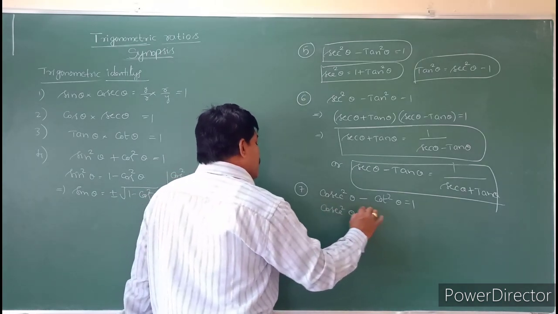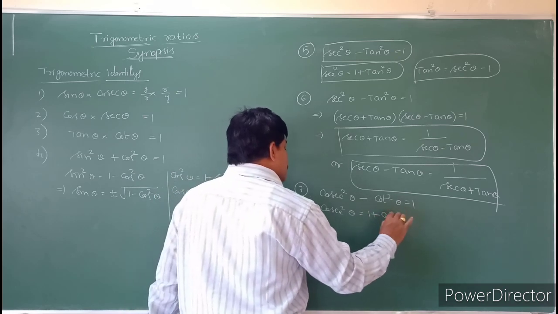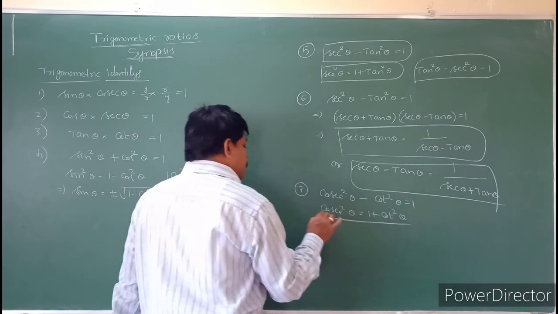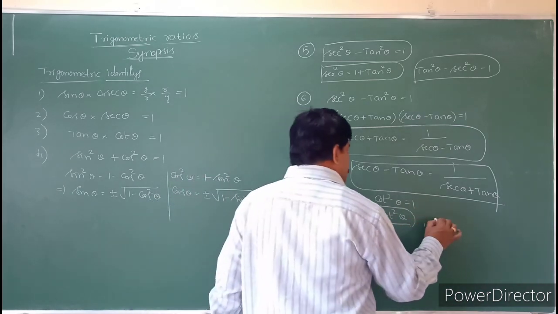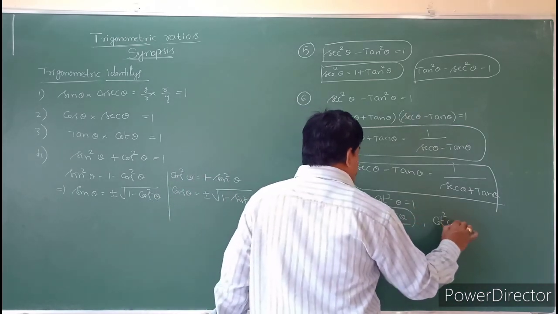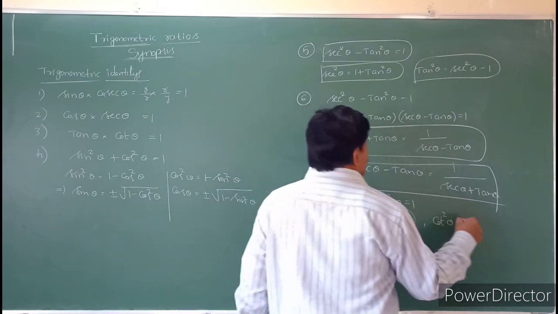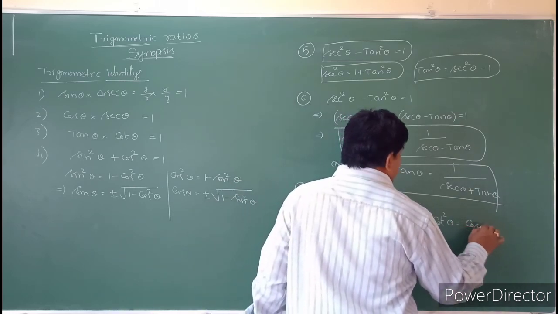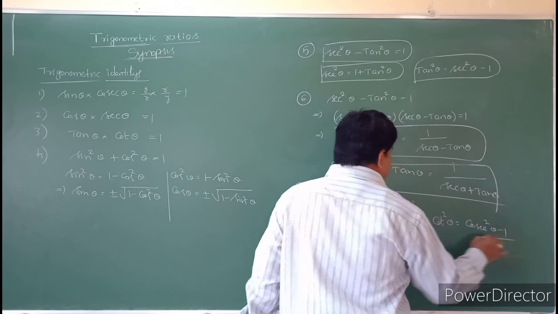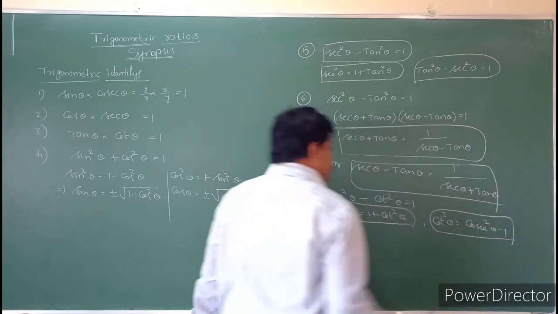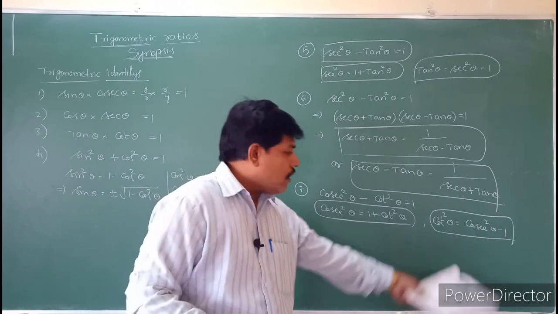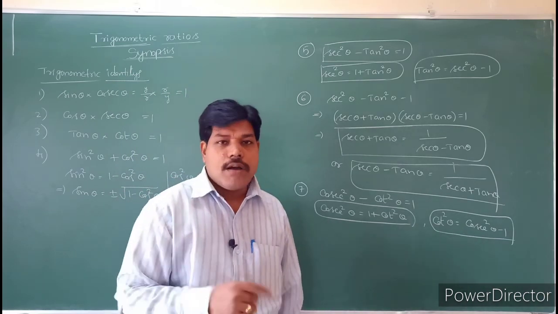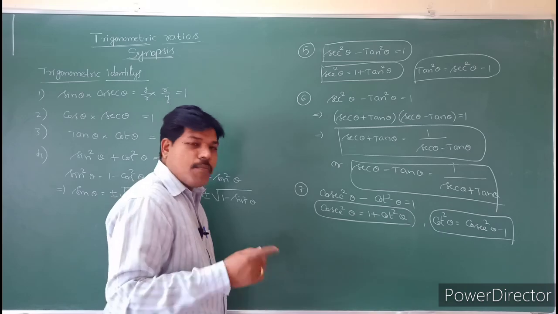Cosecant square theta can be written as 1 plus cot square theta, and also cot square theta is equal to cosecant square theta minus 1.